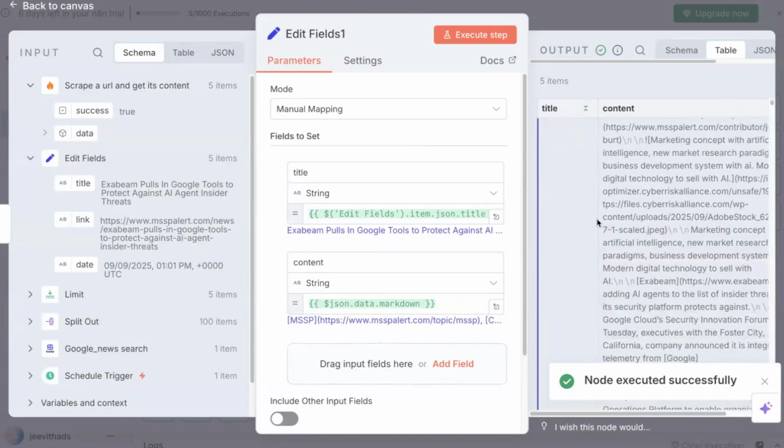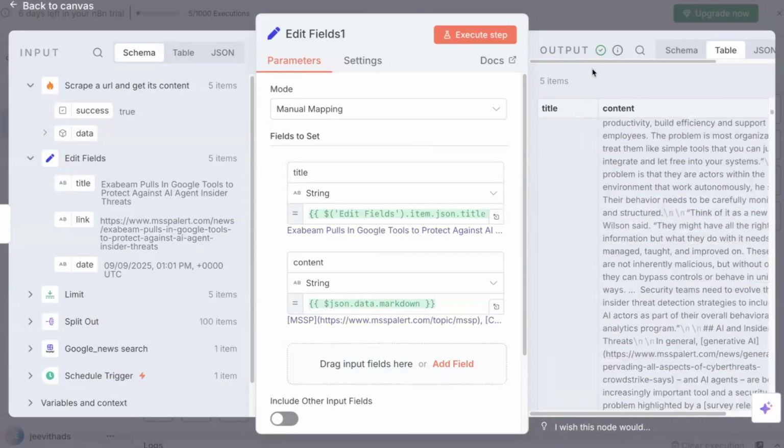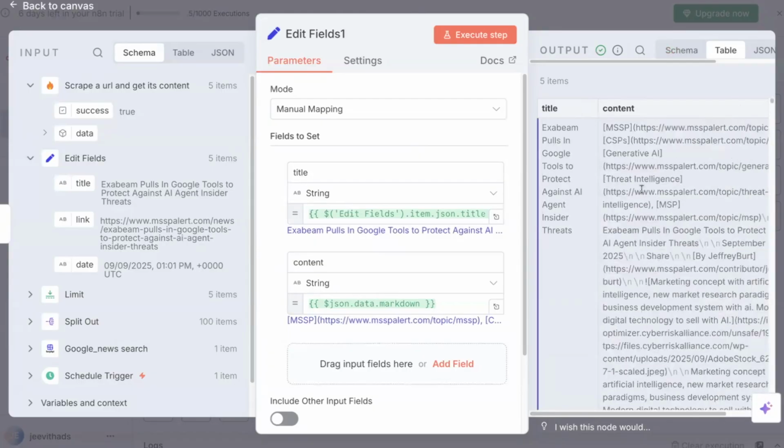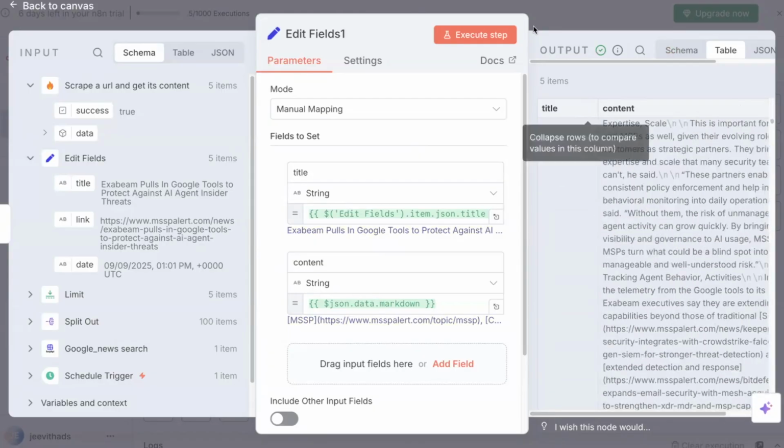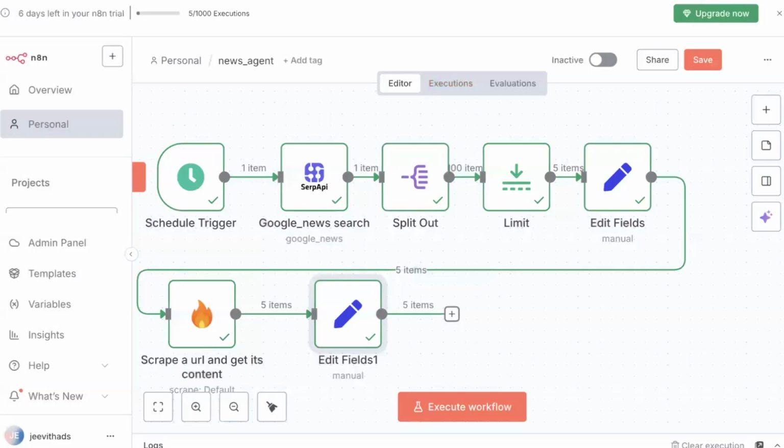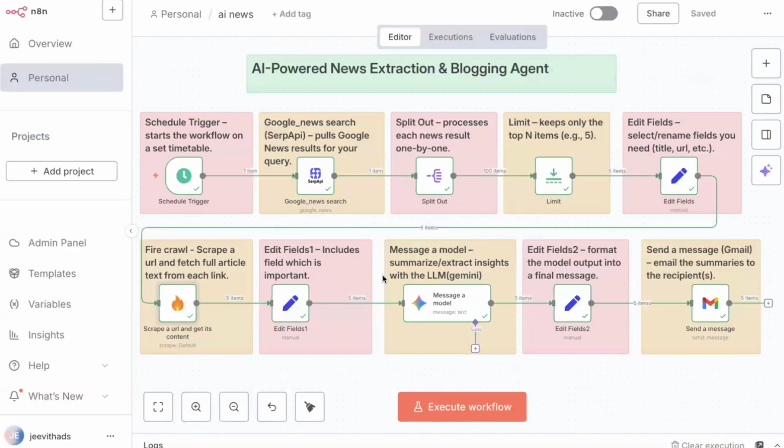You can see title, content, and you can see like 5 items. You could see 5 items. So now what is the next step? The next important step is basically you have to create a message model. That means now you need an AI model which takes this content along with a title and it is responsible for summarizing and it has to write a blog now.